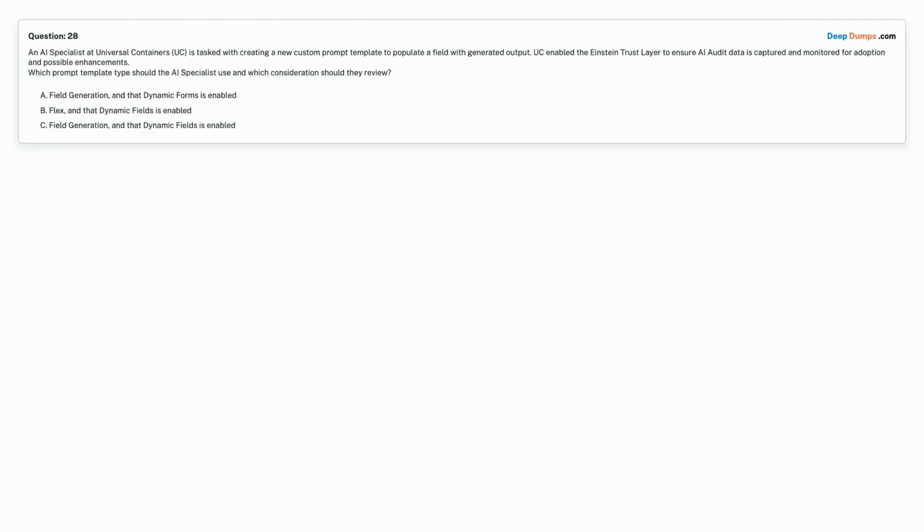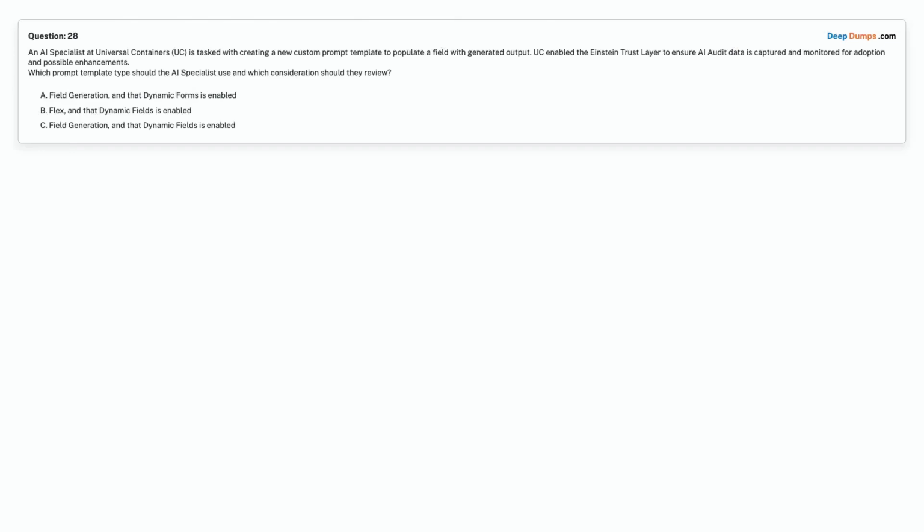Question 28. An AI specialist at Universal Containers, UC, is tasked with creating a new custom prompt template to populate a field with generated output. UC enabled the Einstein Trust Layer to ensure AI audit data is captured and monitored for adoption and possible enhancements. Which prompt template type should the AI specialist use and which consideration should they review?